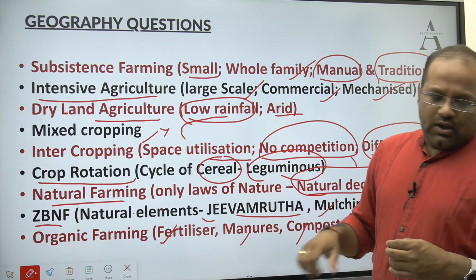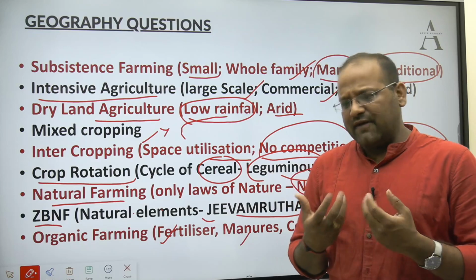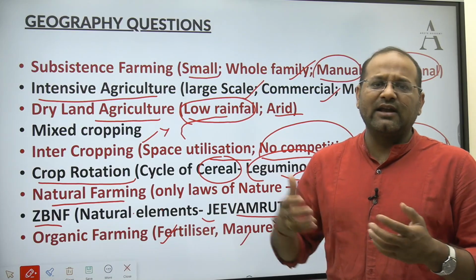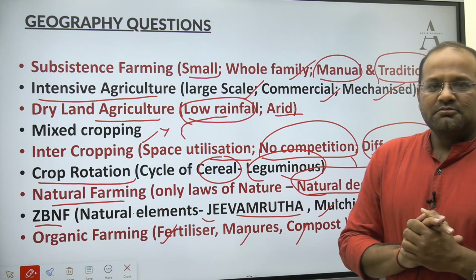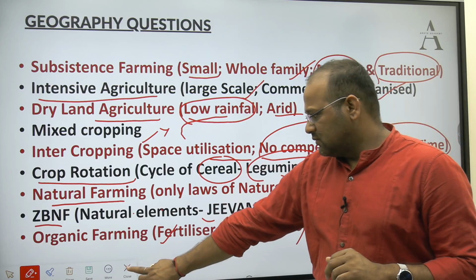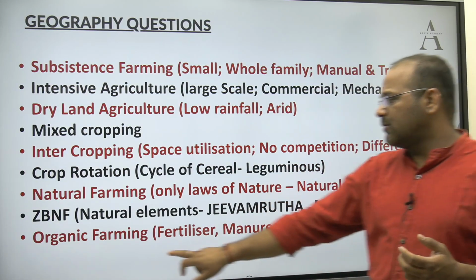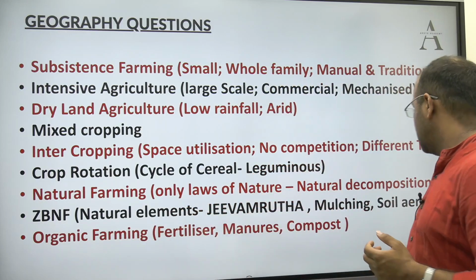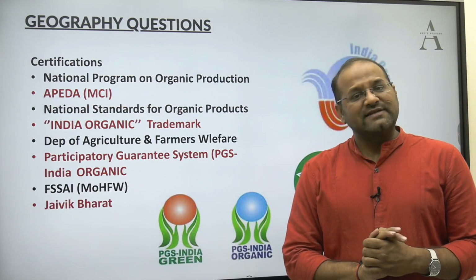Okay, so organic farming requires everything, plowing, tilling. Unlike natural farming, everything will be there. So these were the keywords which we should know. However, you already know it, but one of the important topics coming from organic farming which we should know is the different types of certification for organic products in India.